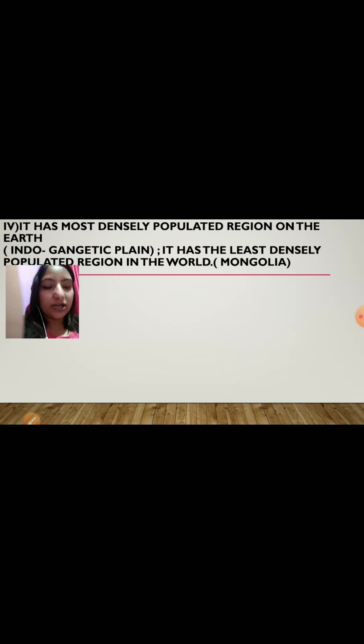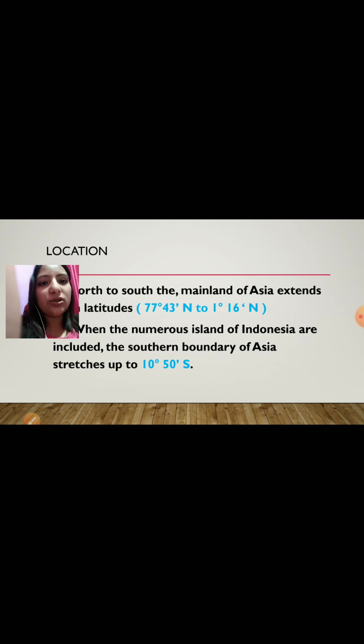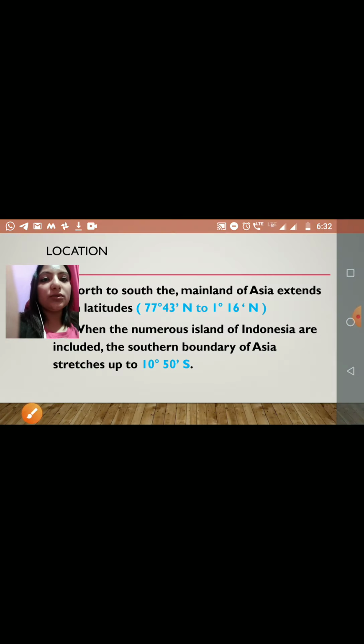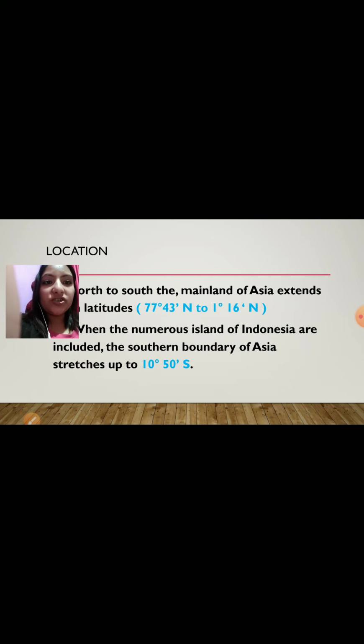Then another reason why Asia is considered the continent of contrast: it has the most densely populated region of the earth, that is the Gangetic plain, where the density of the population is 1000 per square kilometer, and it has the least densely populated region of the world where the density of population is only 2 per square kilometer. So this is the variation in density. These are all the reasons why Asia is considered the continent of contrast.